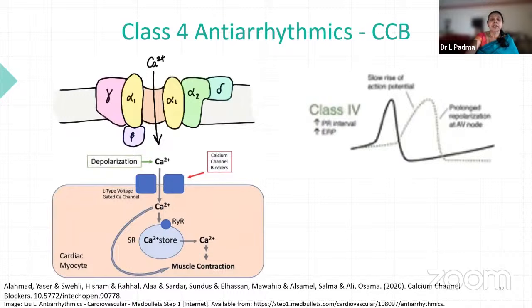So class 4, L-type calcium channels from extracellular to intracellular, they are inhibited. So the cytoplasmic calcium as well as the sarcoplasmic calcium is decreased. Once they are decreased, muscle contraction will be delayed. So for that, you see that there is slow rise in the action potential and prolonged repolarization of AV node, together with that increased ERP and increased PR interval, so that the conduction is totally delayed.